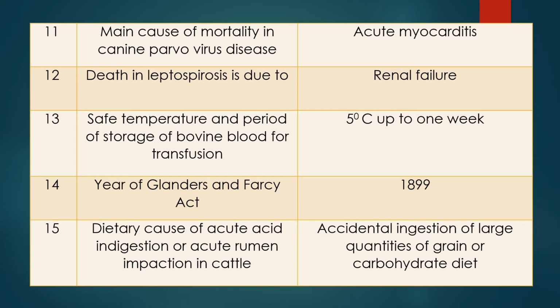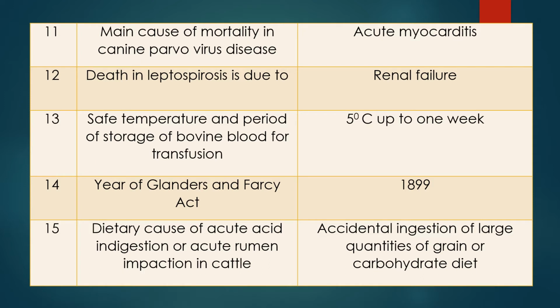Question 11. Main cause of mortality in canine parvovirus disease. It is a serious disease and it affects almost most parts of the body. So why is there death? The death in canine parvovirus disease is due to acute myocarditis. Heart is an important organ. When there is acute myocarditis, there is death of the dog.